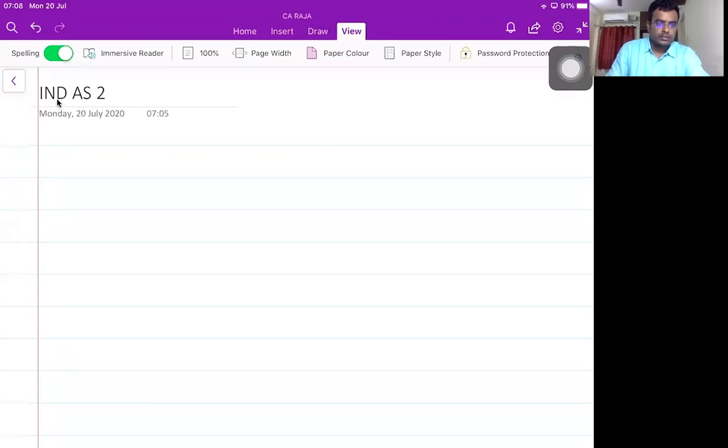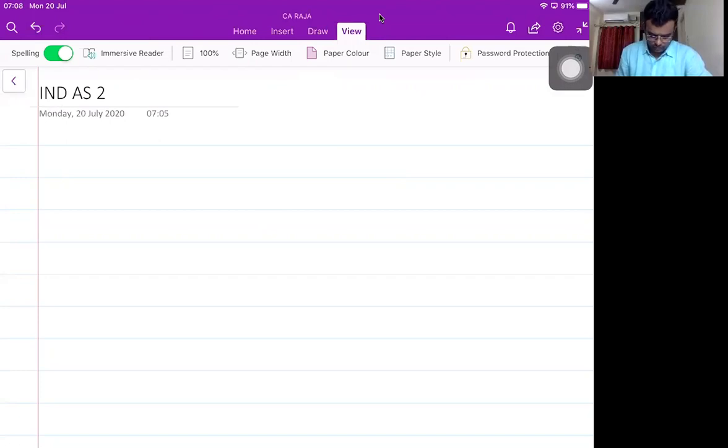Chapter number 3 measurement based and accounting policies. Indian AS 8 accounting policies, changes in accounting estimates and errors. Indian AS 10 events after the reporting period. Indian AS 113 fair value measurements.